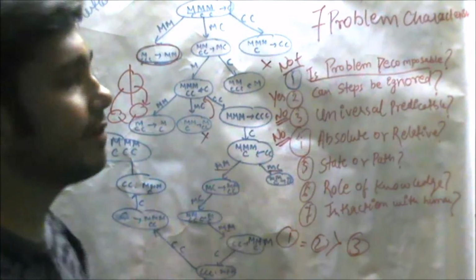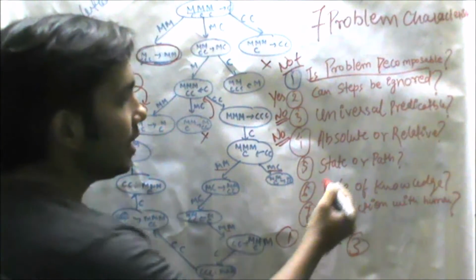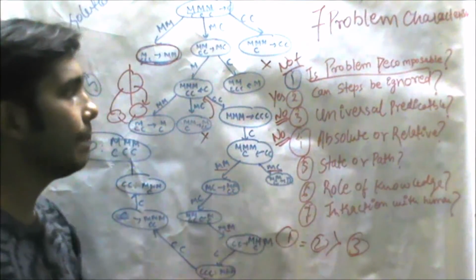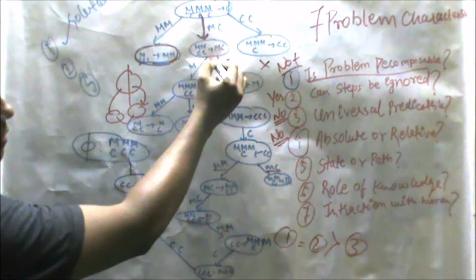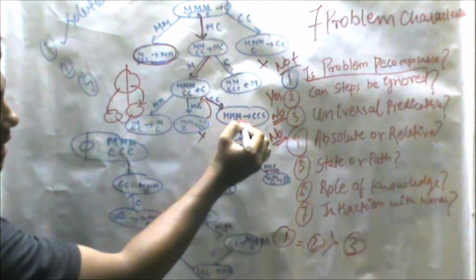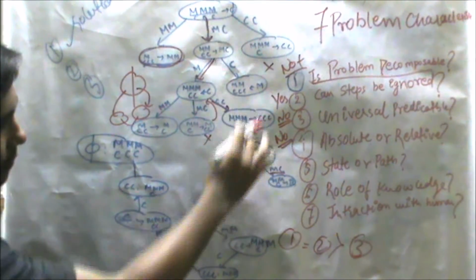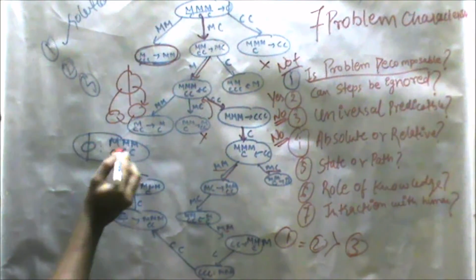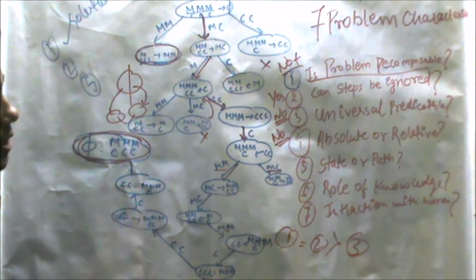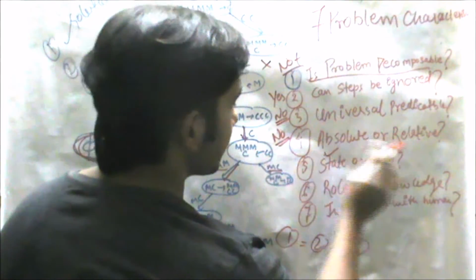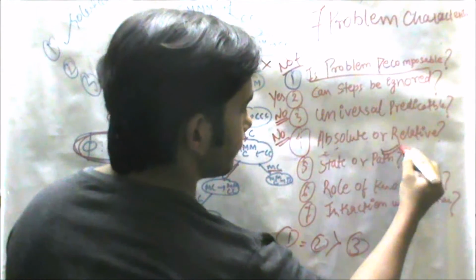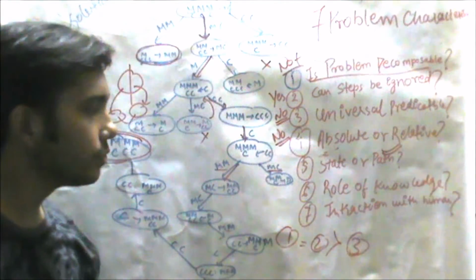The fifth property of the 7 problem characteristics is: is the solution a state or a path? Likewise we are seeing that it is a path, as we are moving in a particular direction. The solution which we are getting is a complete path. So is the solution a state or a path? It's a path.